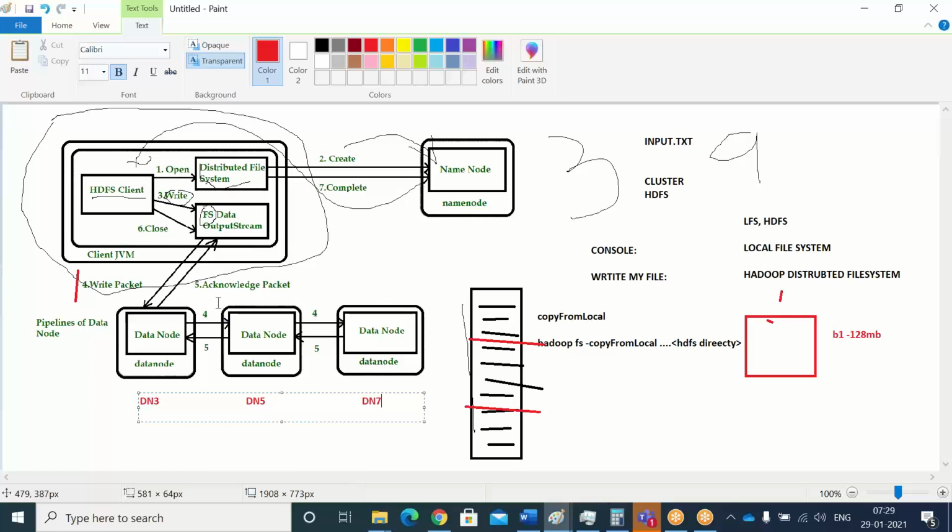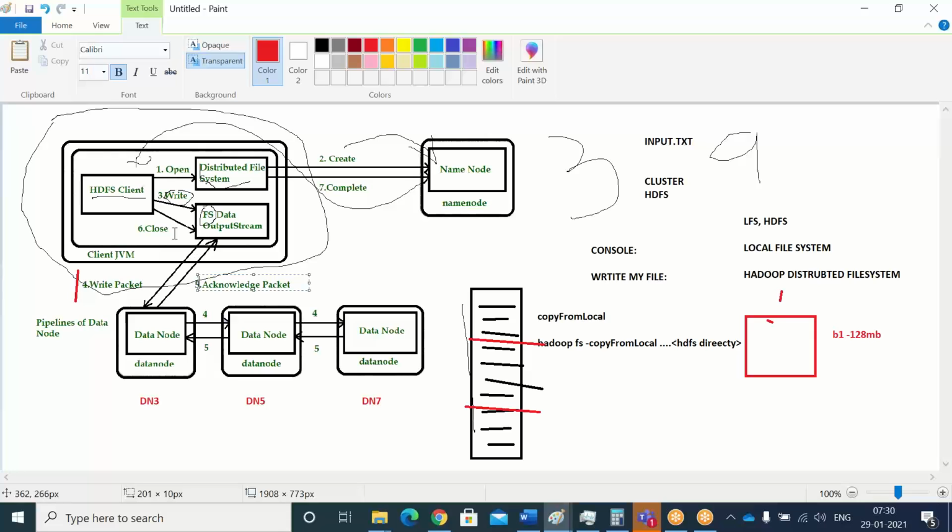Once it has been written internally, these data nodes also communicate through acknowledgements. See here, the acknowledgement packet is the 5th step. Once this is done, the acknowledgement packet comes back and goes to the output stream. Then the second packet will be processed, sequentially. Let's say I am having 100 lines of data. The first line is called a packet, then the second line, third line, fourth line, fifth line, like that. The entire input will be written into your HDFS file system.